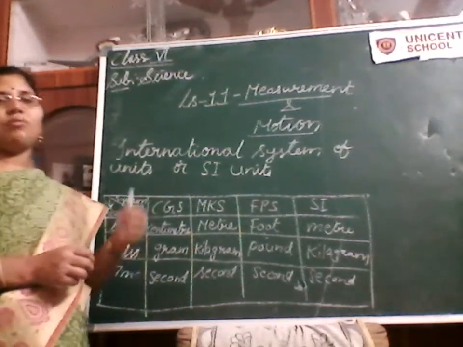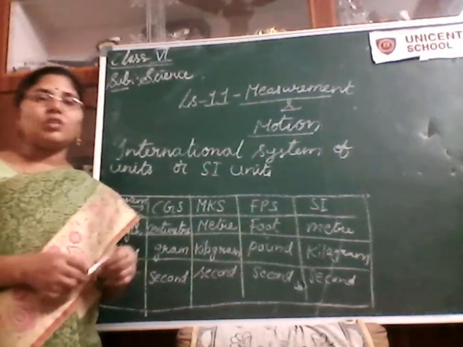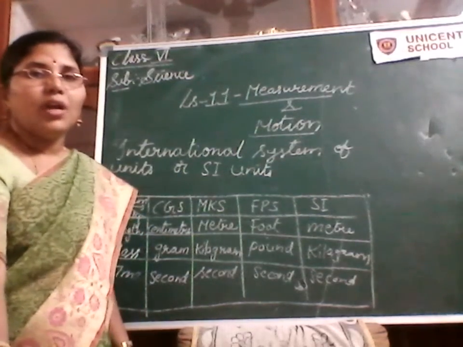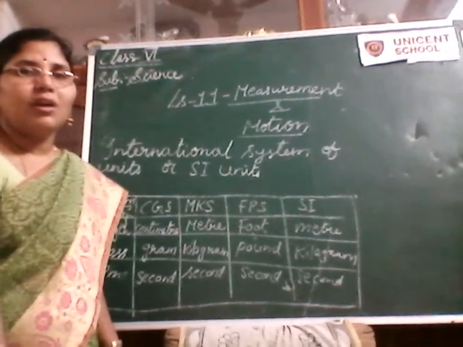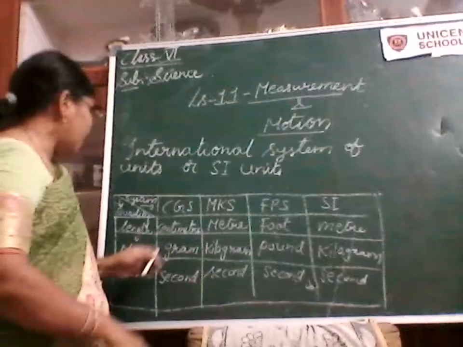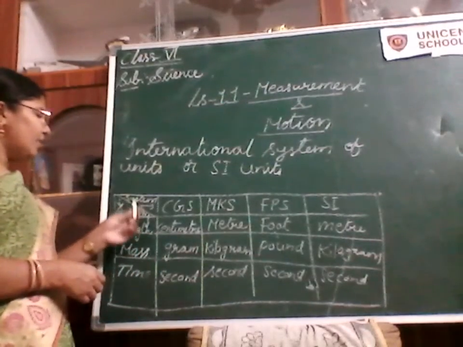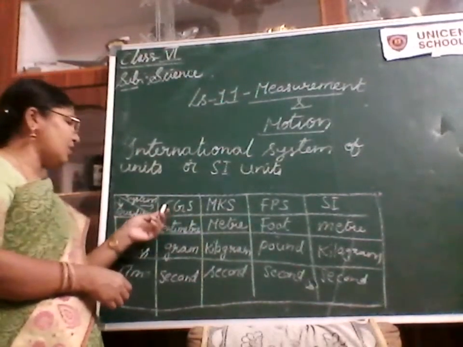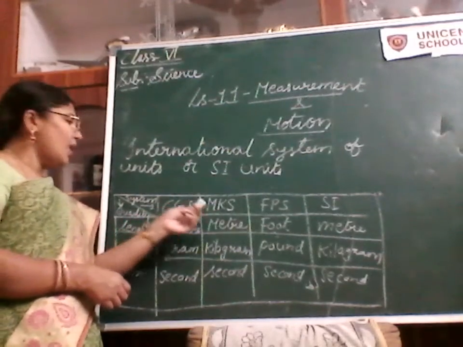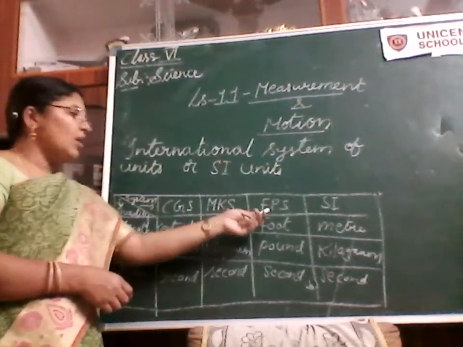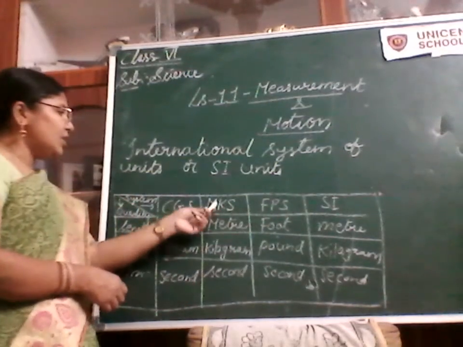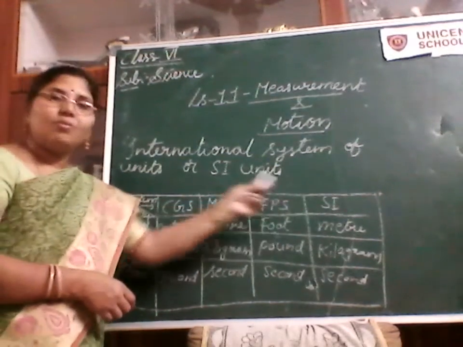For some substances we may measure the length, for some things we may measure the weight, and for some things we calculate the time. Like that, there are so many things which we determine. Now, coming to length, the three systems followed in different parts of the world are the CGS system, the MKS system, and the FPS system, and SI units. This MKS system and the SI system are the same.